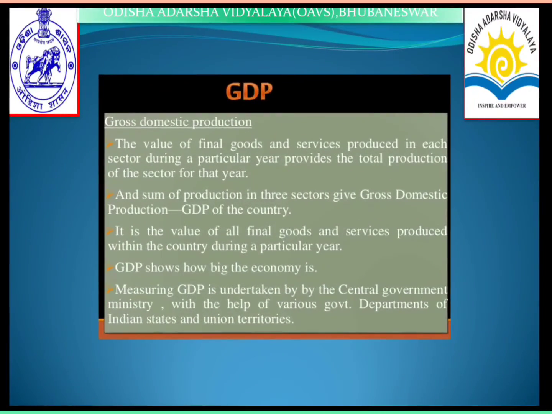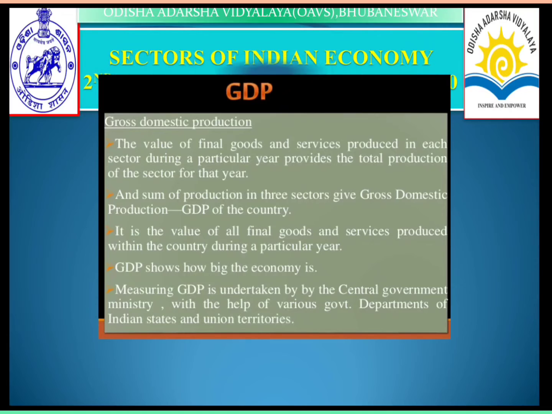Next, gross domestic product: the value of final goods and services produced in each sector during a particular year provides the total production of the sector for that year, and the sum of production in the sectors gives the gross domestic product, GDP, of the country. It is the value of all final goods and services produced within the country during a particular year. You have to remember this particular sentence that I am telling.